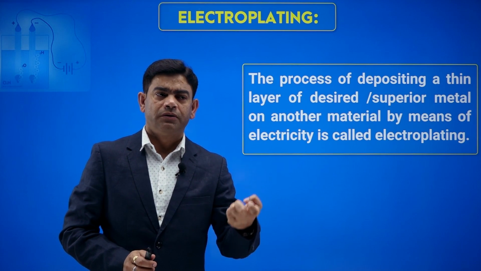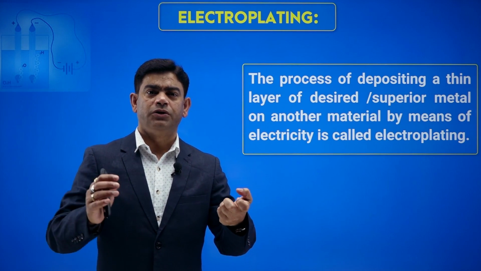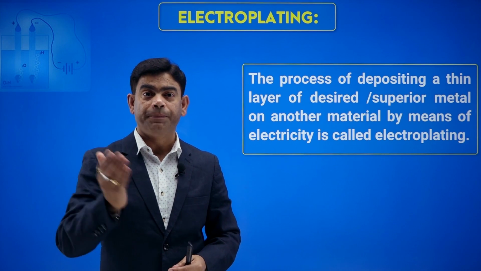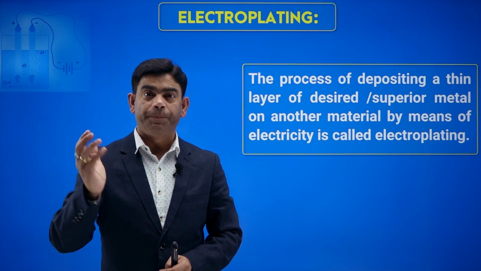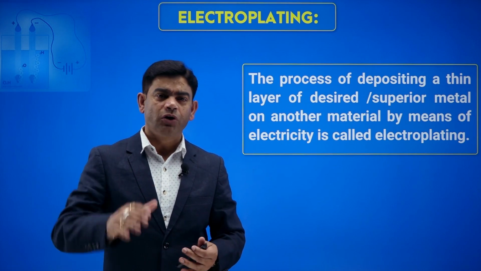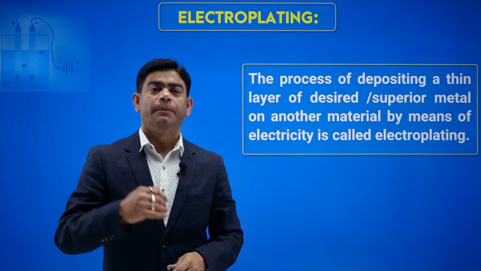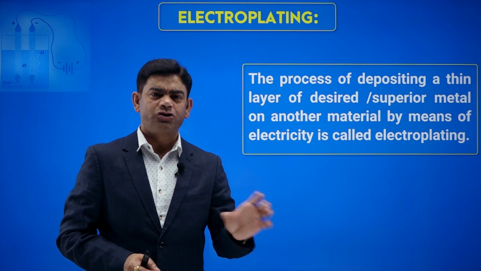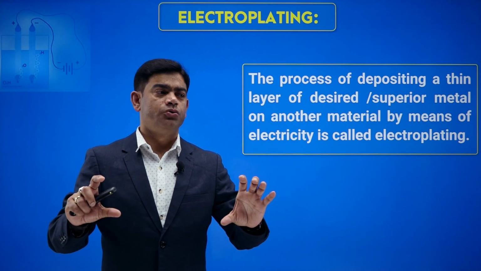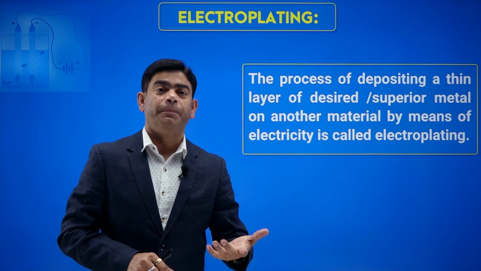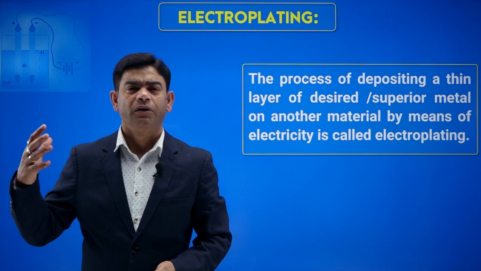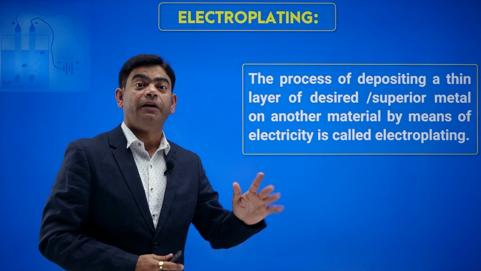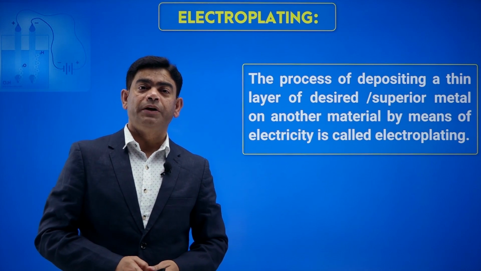Some tin objects, the utensils also, have a shining appearance. Some objects have a gold appearance, some have a silver appearance. They have a coating of these materials over an inferior quality metal. We do electroplating to protect some metals from corrosion, or to make them more attractive also.